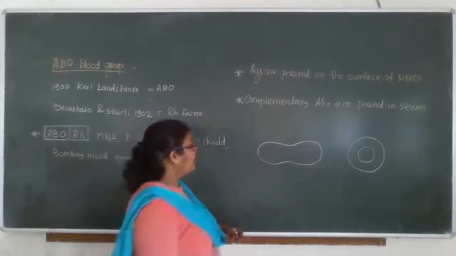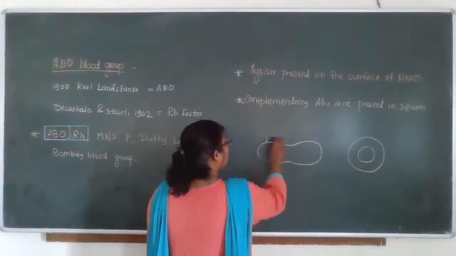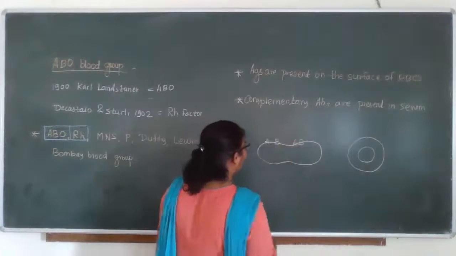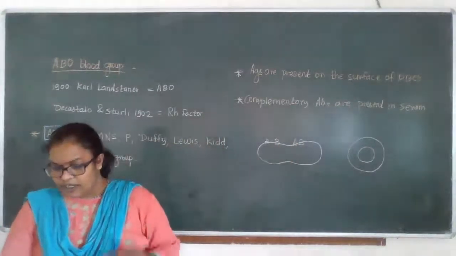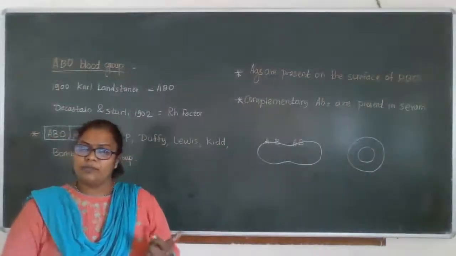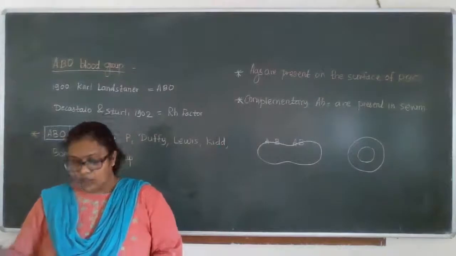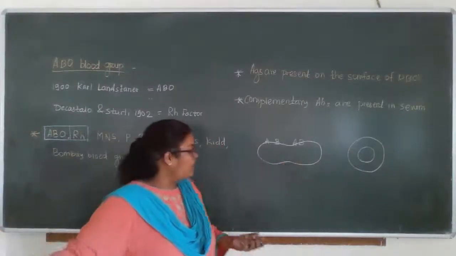As we have A antigen and B antigen, majorly A and B antigens, these antigens are present on the surface of the RBC.